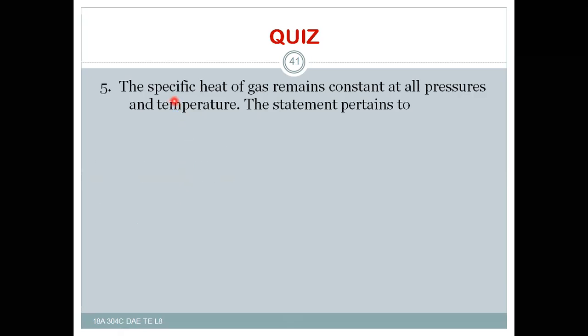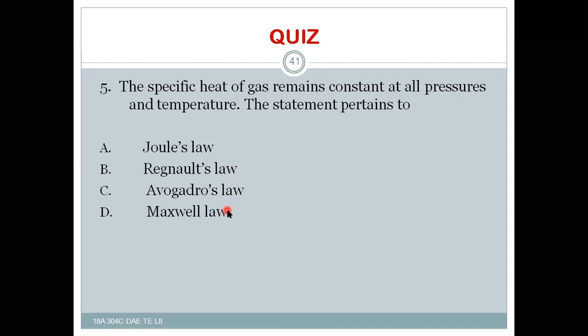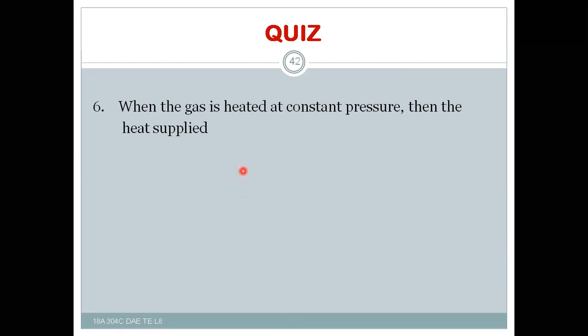The specific heat of gas remains constant at all pressures and temperatures. The statement pertains to Joule's law, Reynolds law, Avogadro's law, or Maxwell law. I think the right answer is Reynolds law, right?